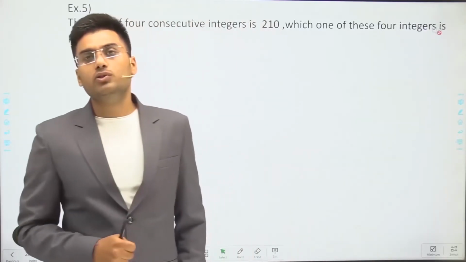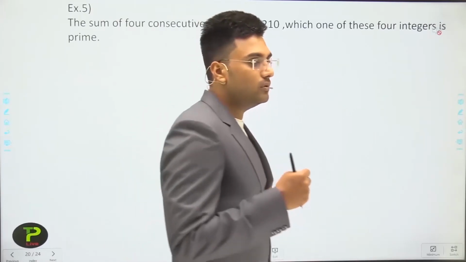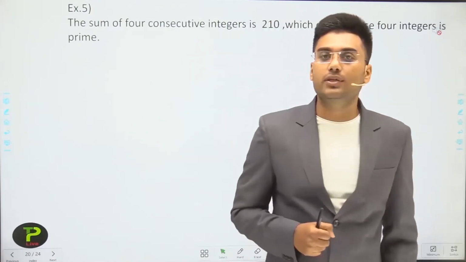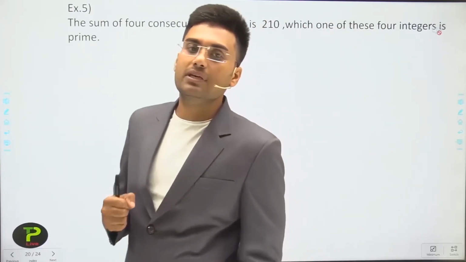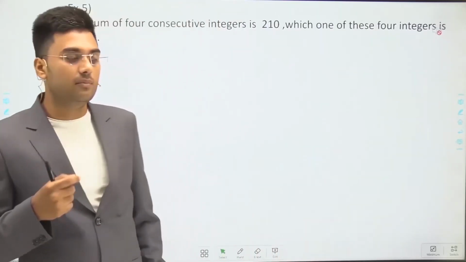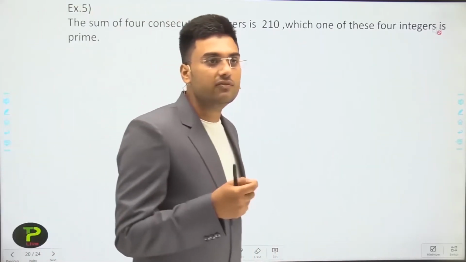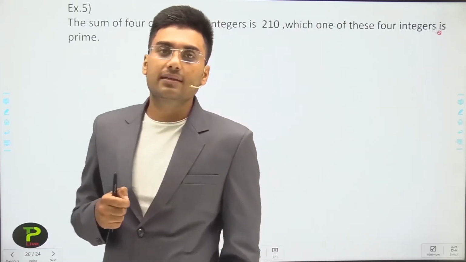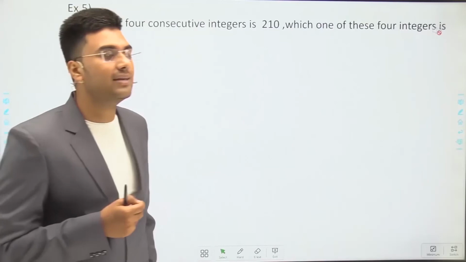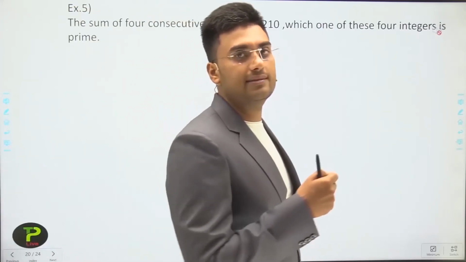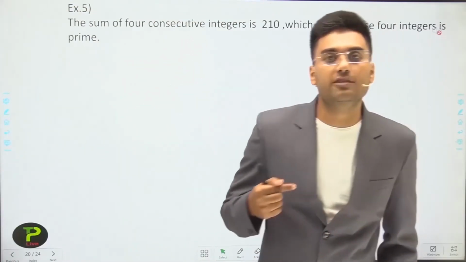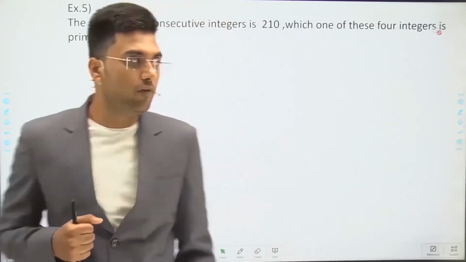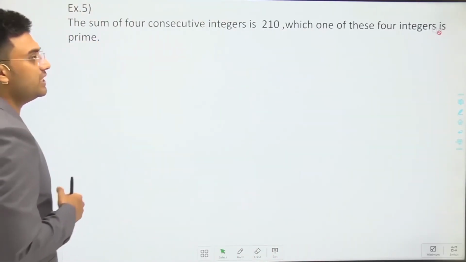Before assuming the consecutive numbers, you have to know what the consecutive numbers are. Consecutive numbers are those integers which have the difference of 1. Means if x, then the next consecutive number of x is x plus 1, then next is x plus 2, then next is x plus 3, and so on. We have to assume 4 consecutive integers.